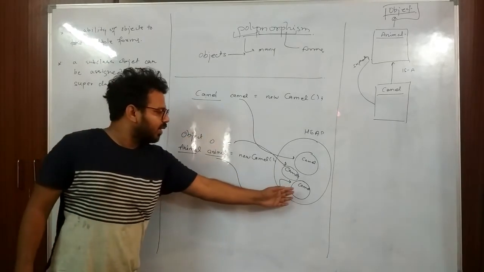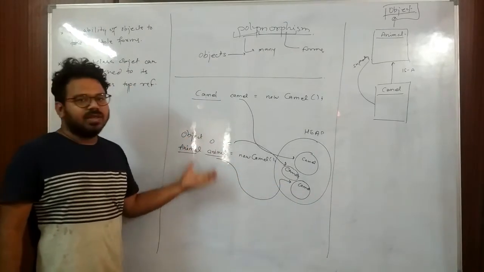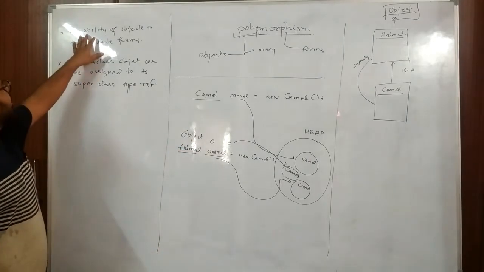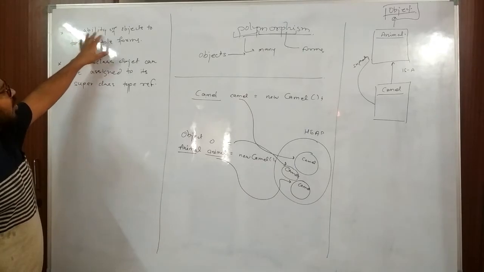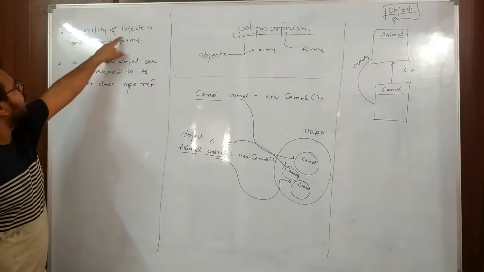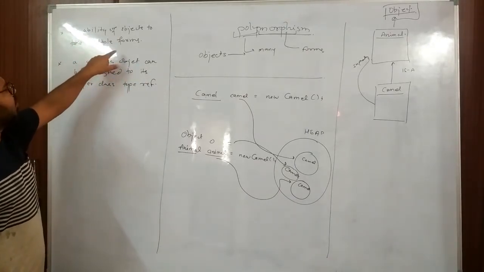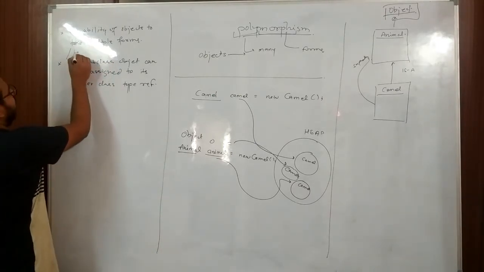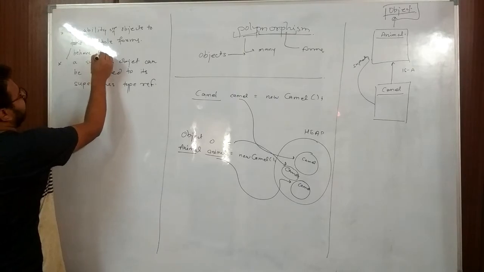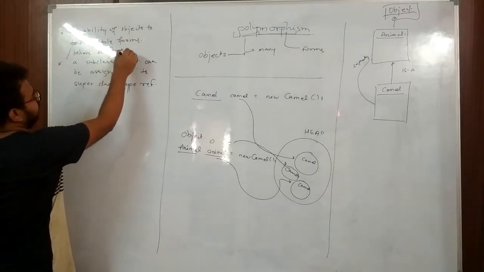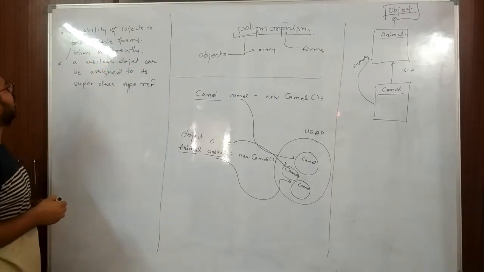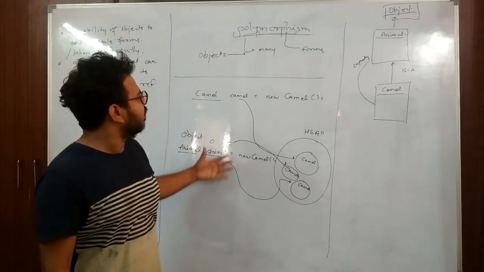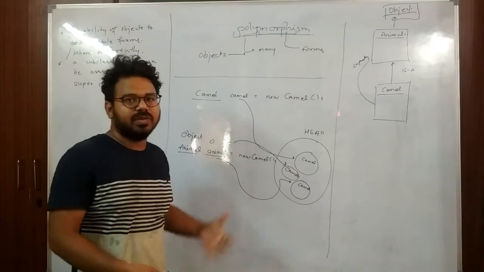And when we assign this camel to Object, it behaves like Object. So what we have written here is that polymorphism is the ability of objects to take multiple forms, that is, to behave differently. So I think you got the basic concept of polymorphism in this video.